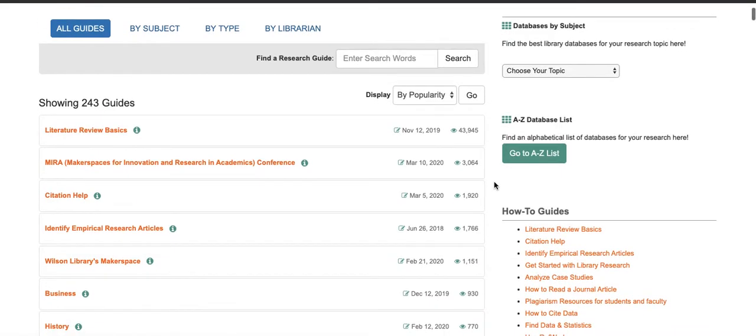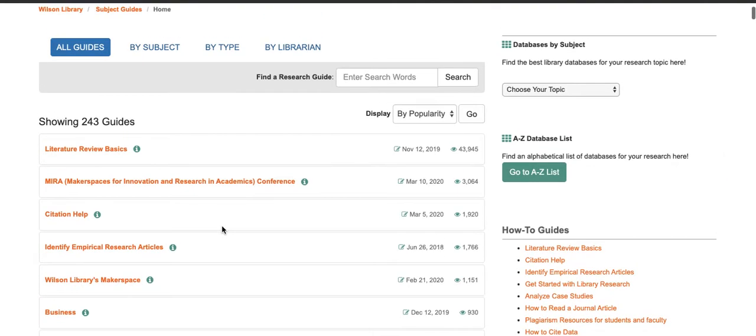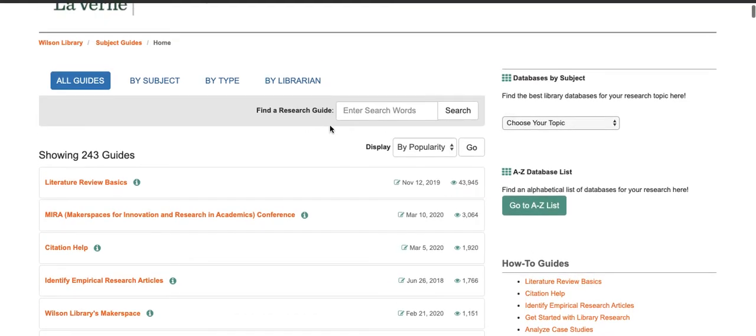on this list we have guides for every area of study at La Verne. This initial list is a list of the guides that are the most popular. So our Literature Review Basics Guide is number 1, and then the Citation Help Guide is number 3. As you can see down the list here, history is at the top of the list. But I want to show you some other places to find some guides for history.